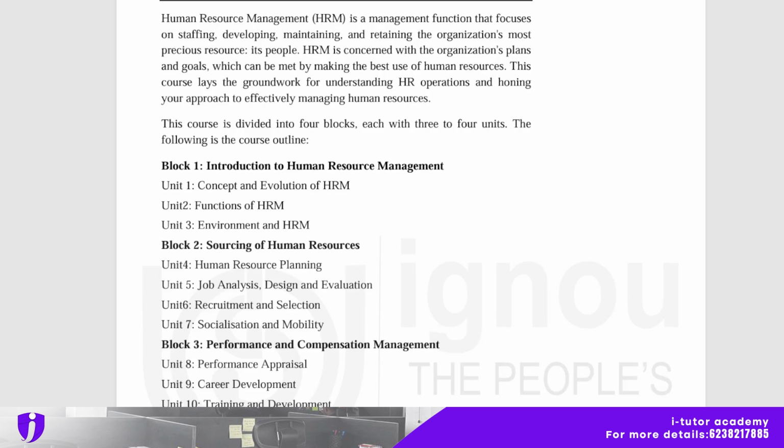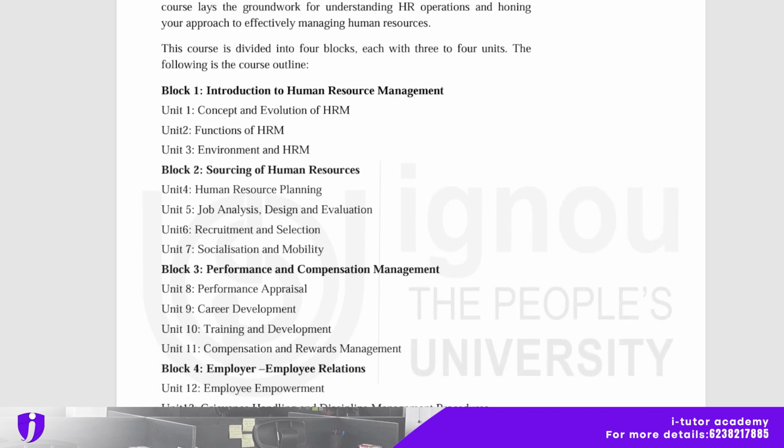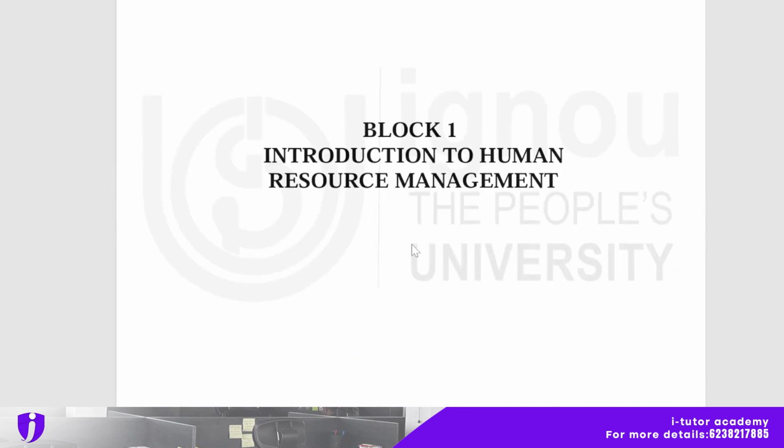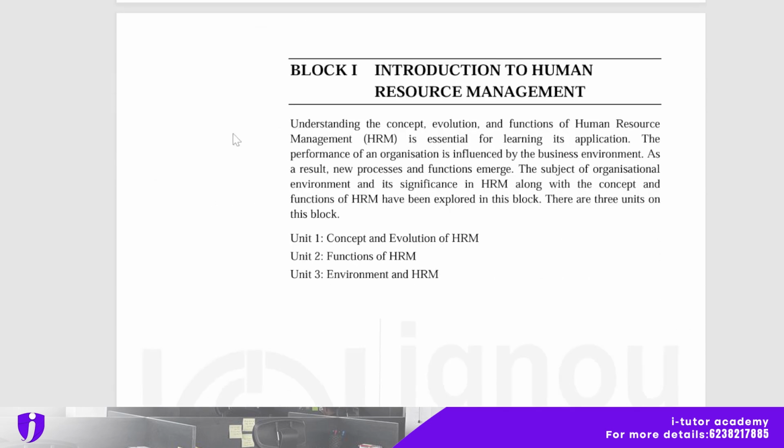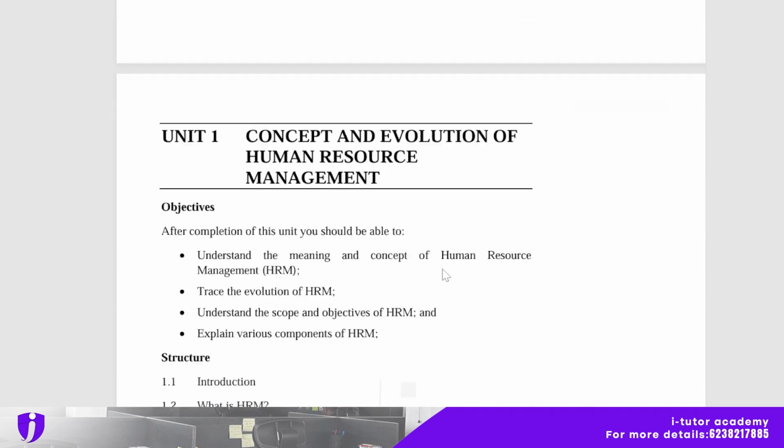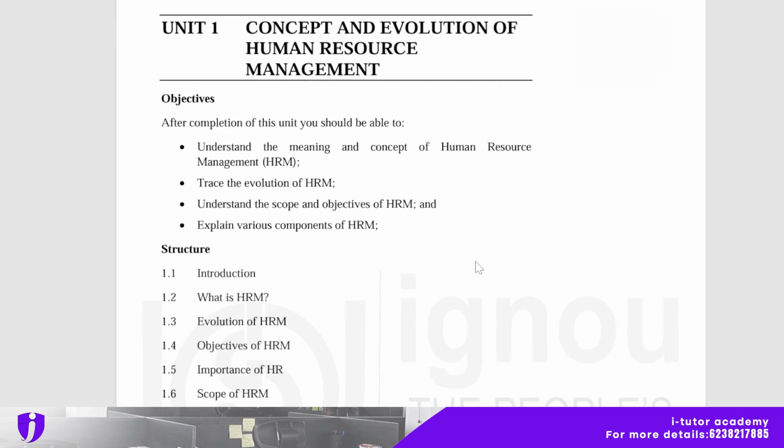human resources. So we already discussed this course is divided into 4 blocks, each with 3 to 4 units. And the first block is Introduction to Human Resource Management. Under this there are 3 units: Concept and Evolution of HRM, Functions of HRM, and unit 3 is Environment and HRM. So we will begin with unit 1, that is Concept and Evolution of Human Resource Management.